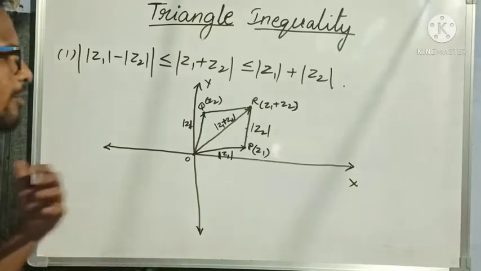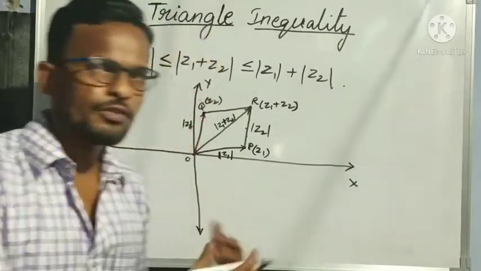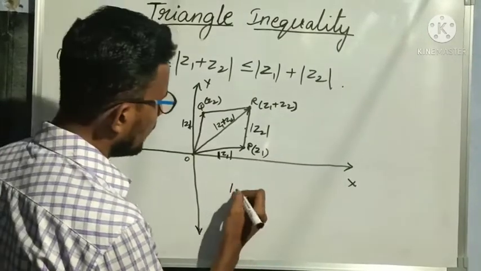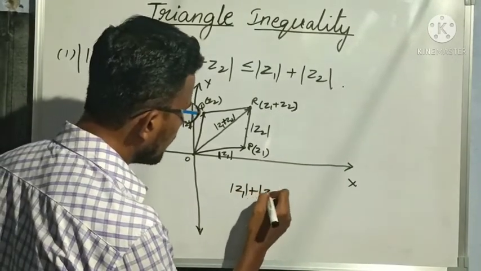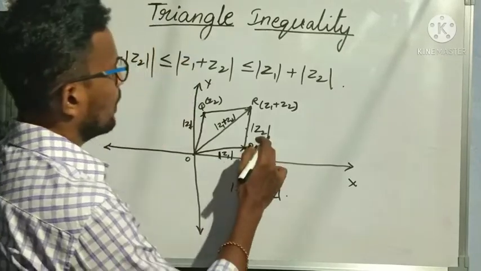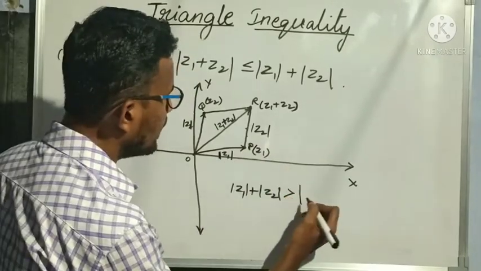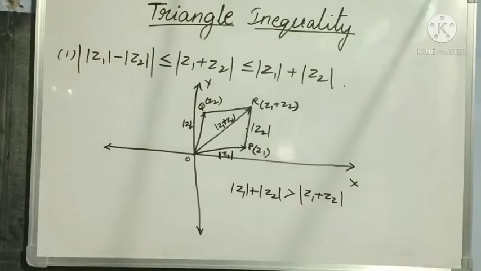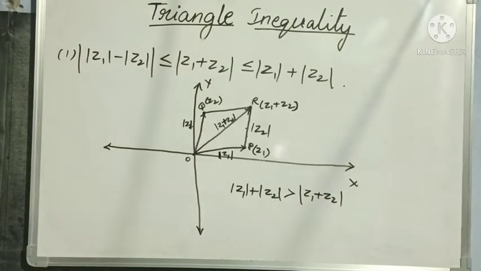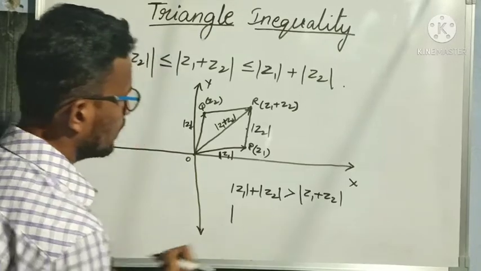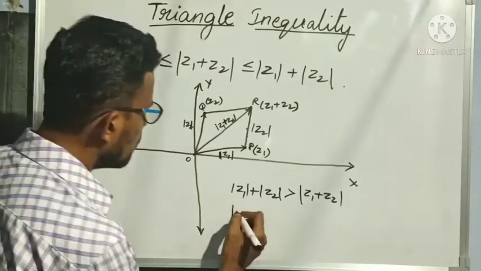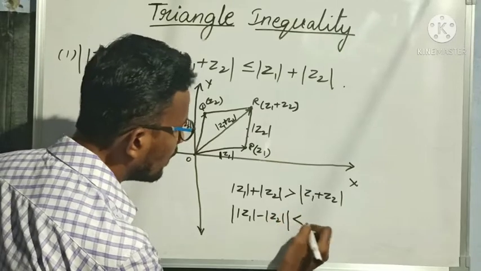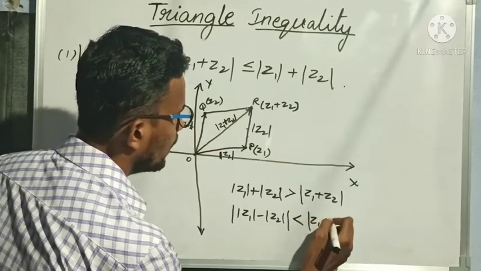Now, I have already explained the properties of lengths of sides, right? So I can take that modulus of Z1 plus modulus of Z2 is always greater than the length of the third side, that is Z1 plus Z2. In the same way, for the difference, again with modulus: modulus of Z1 minus modulus of Z2 is always less than the third side.